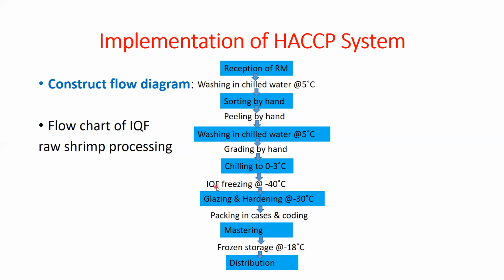In the freezer, we maintain the temperature at minus 40 degrees. Then once the freezing is completed, we do the glazing, and then hardening at minus 30 degrees.